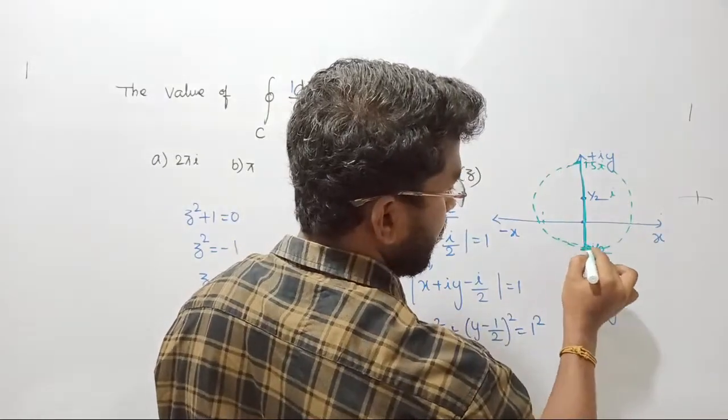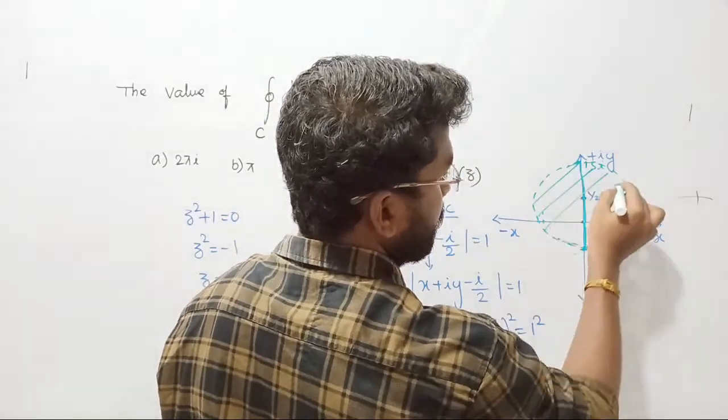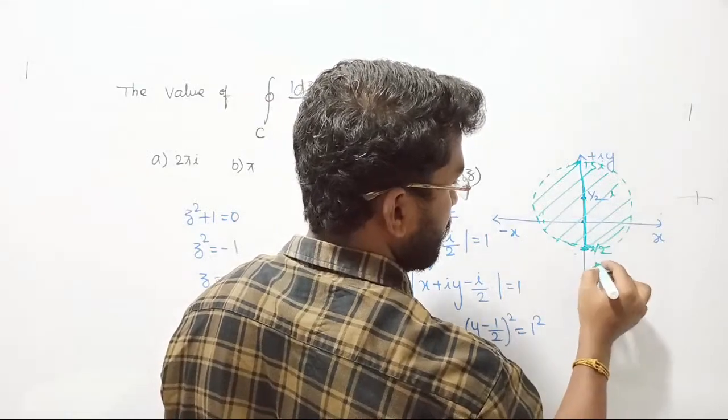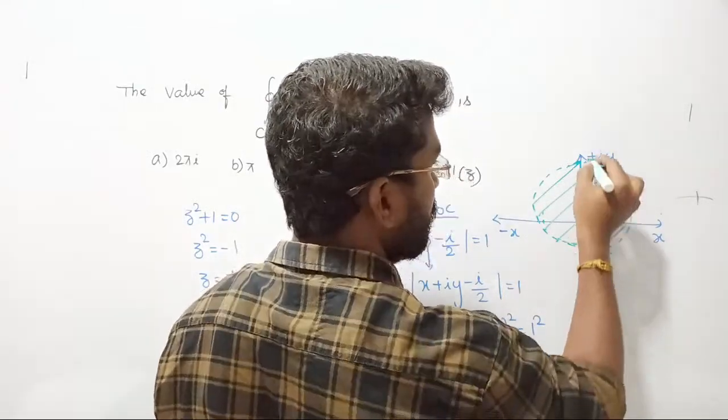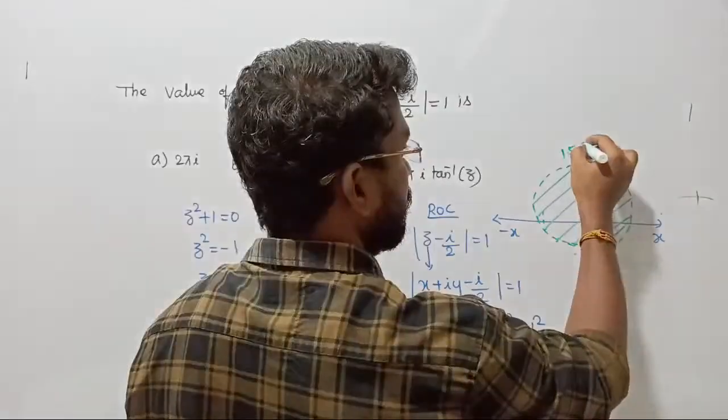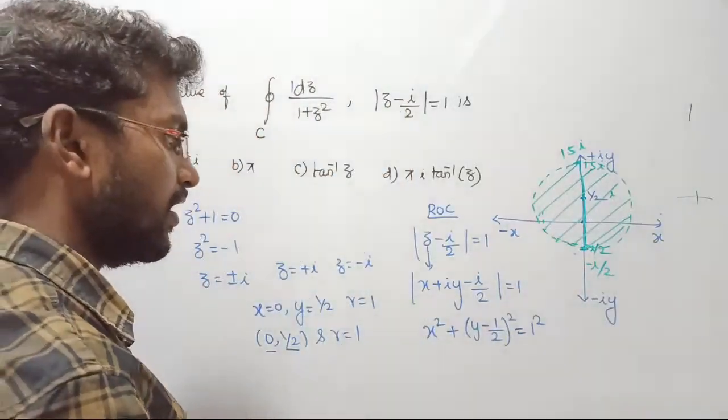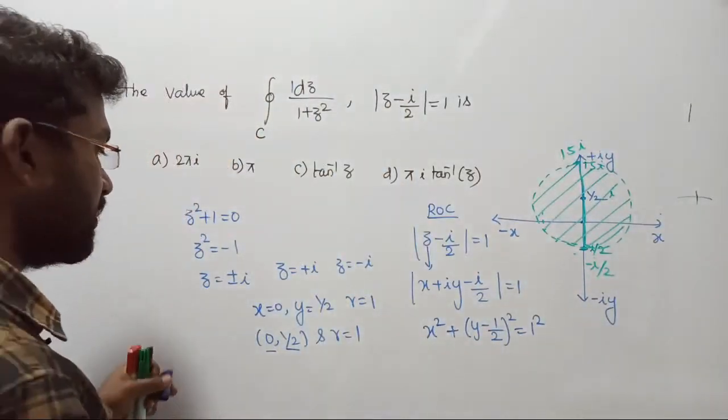It will cover this entire zone. This is the region of convergence. Here it is traveling from minus i by 2 to plus 1.5 times i, that is covered, correct? Exactly. Now let us place the poles in their corresponding locations.